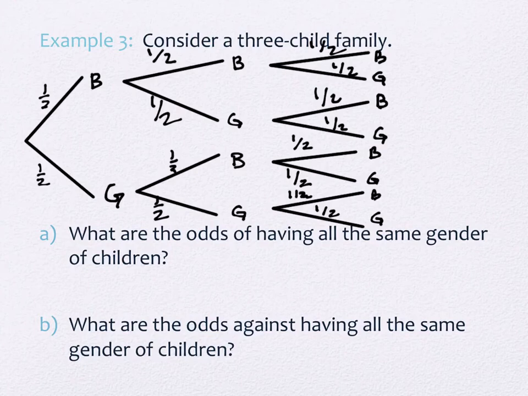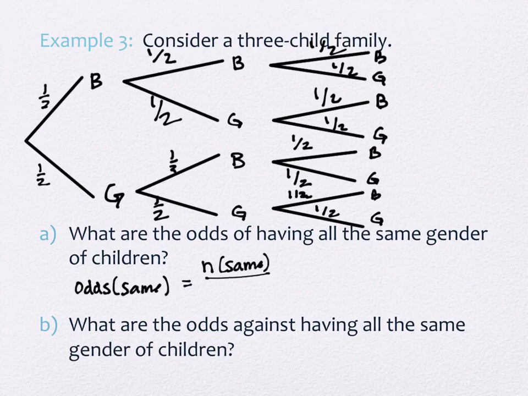Okay. All right, so the question asks us, what are the odds of having all the same gender? So let's think about what that means. Well, the odds of having all the same gender is the number of ways of having all the same, and then the number of ways that we don't.